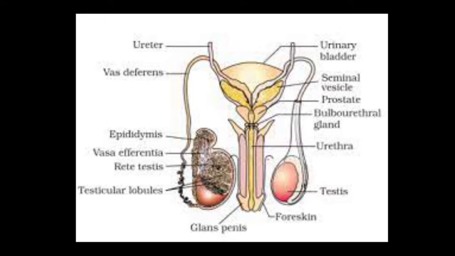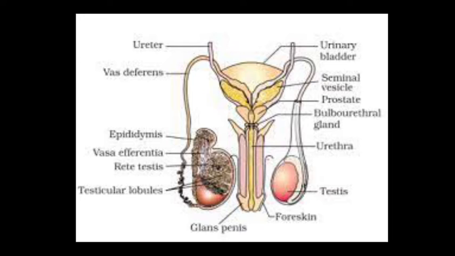Now we go to the third gland, the bulbourethral gland, which we also call Cowper's gland. This bulbourethral gland, or Cowper's gland, is attached to the urethra below the prostate gland. They secrete a mucus fluid for the lubrication of the penis, because during physical activity the penis helps to ejaculate the sperm into the female vagina. So the bulbourethral gland helps in lubrication of the penis. This is the function of the bulbourethral gland.